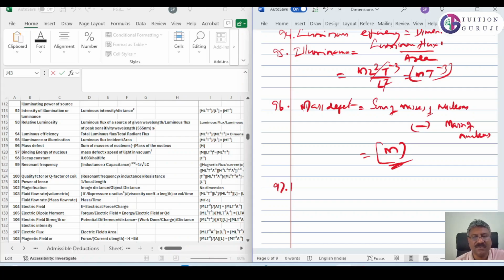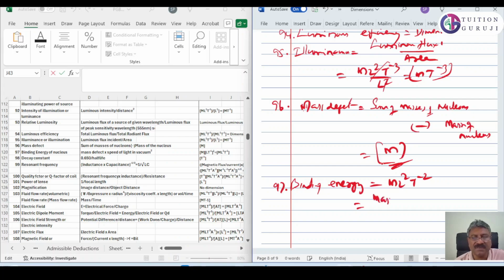97. Binding energy of nucleus. Binding energy of nucleus is nothing but energy. What is energy? It should be ML²T⁻². Let us see whether we are getting this or not.